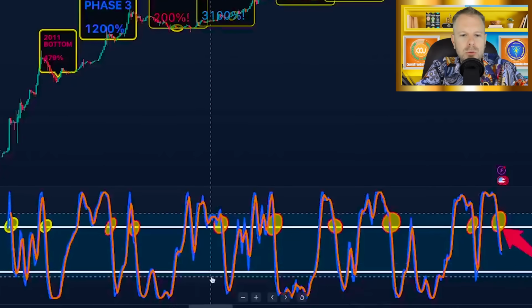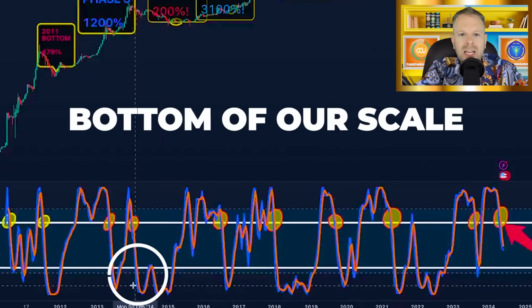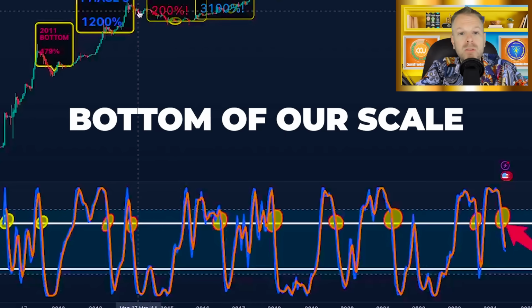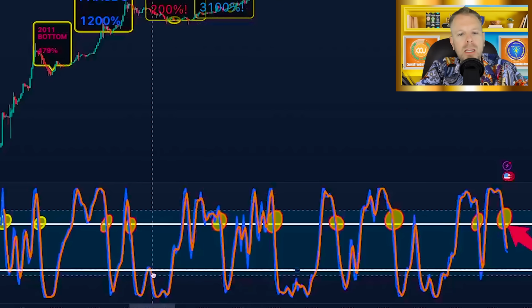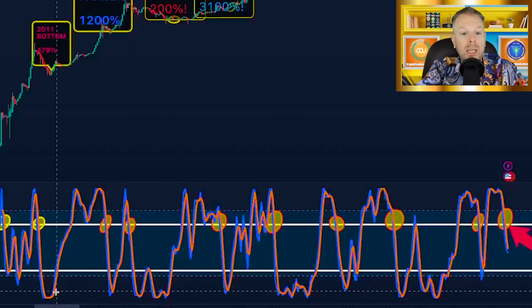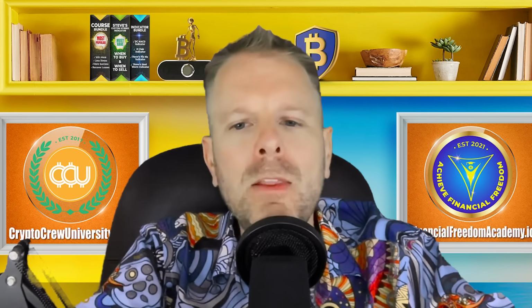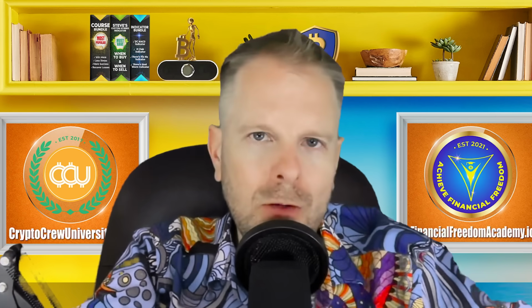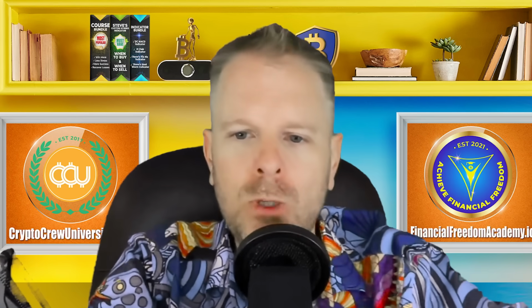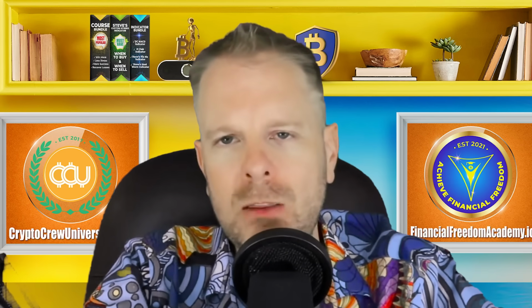The same is true at the bottom of our scale. At that 0 scale, you'll often find every single bear market hangs out there, right? We don't hang out at the 0 level for years on end. We're there in a short period of time, and those are the best times to buy. Right? Now that we understand the stochastic RSI, we get that it's momentum. We understand the 0, we understand the 100.